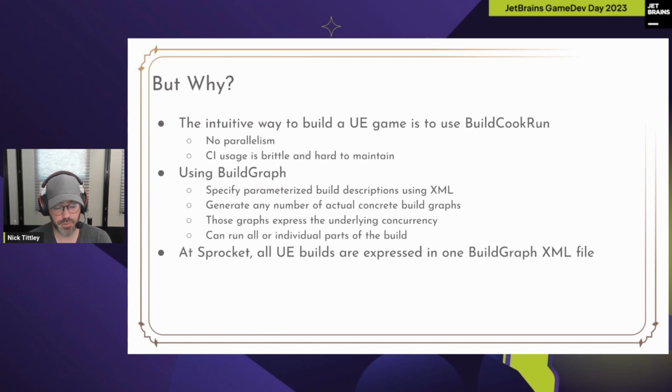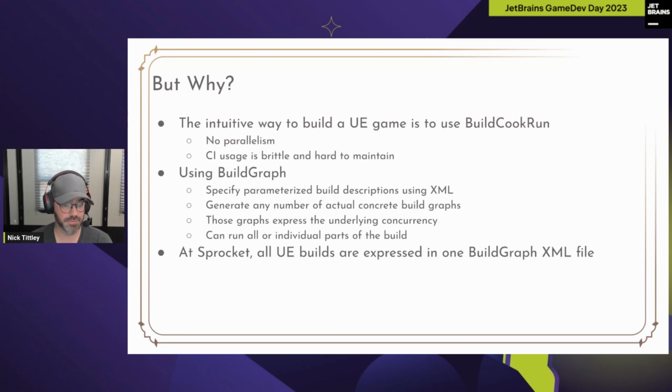And if you do decide to try to use it in CI, we found that the usage is really brittle and hard to maintain. Stuff breaks a lot. You end up writing bespoke script to try to maybe make something that looks like a parallel version of this, but it's not helping you do it. When the tools are not helping you do it, then the tools are wrong. The tools have to help you do it.